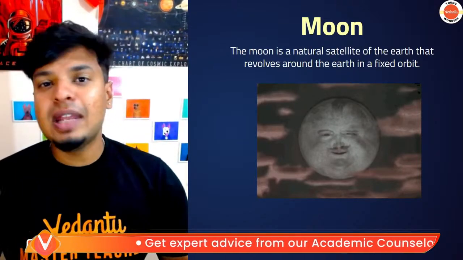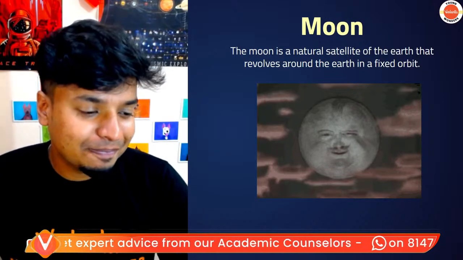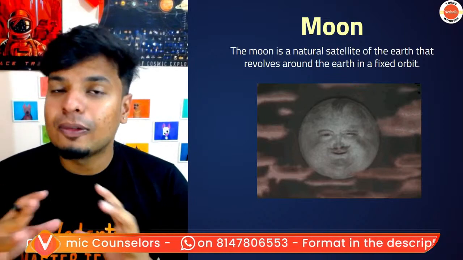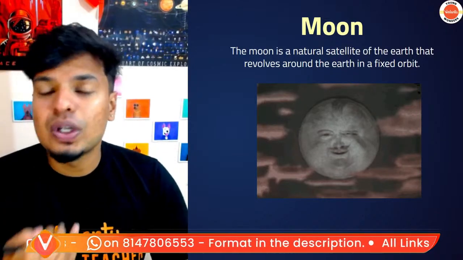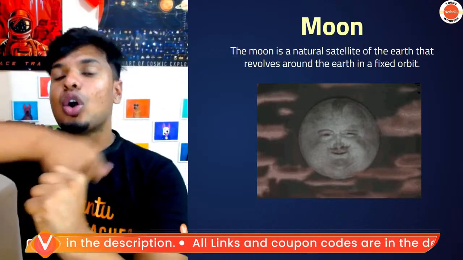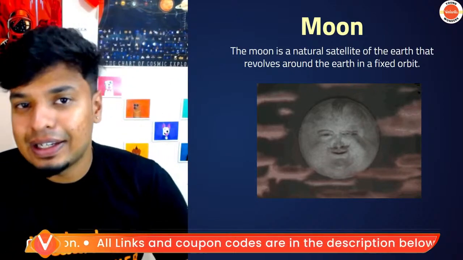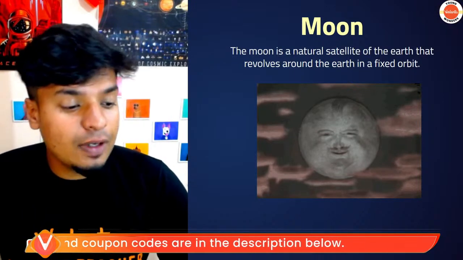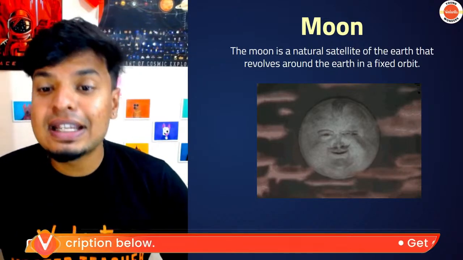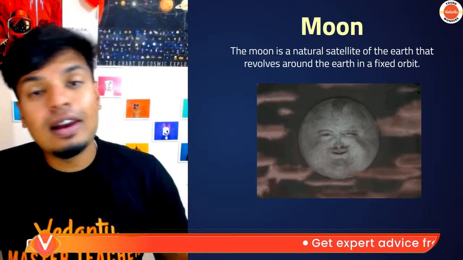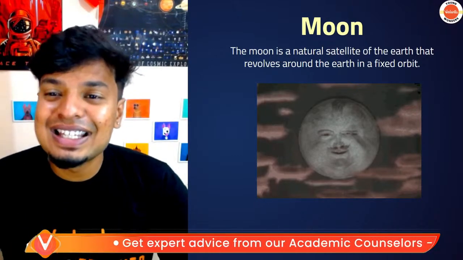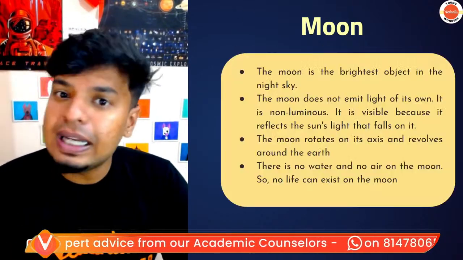Now moon is very beautiful. We all love moon, right? Exactly. The moon is a natural satellite of the earth. Why is it called a natural satellite? Guys, anything that revolves around the planet in a fixed orbit is called a satellite. We have many artificial satellites that we have put in the orbit. But this is a natural satellite. It's already there. Chanda Mama, right?